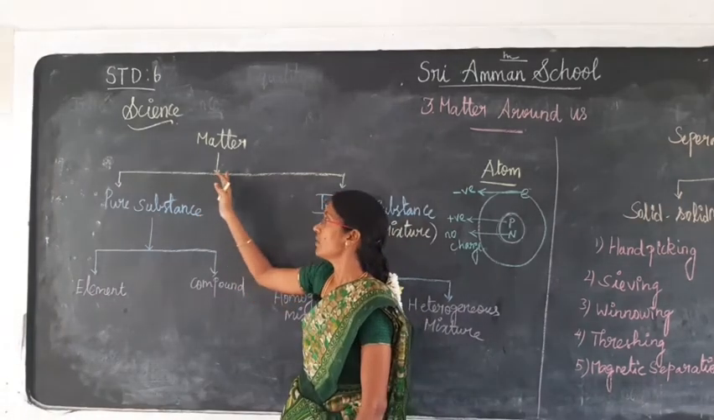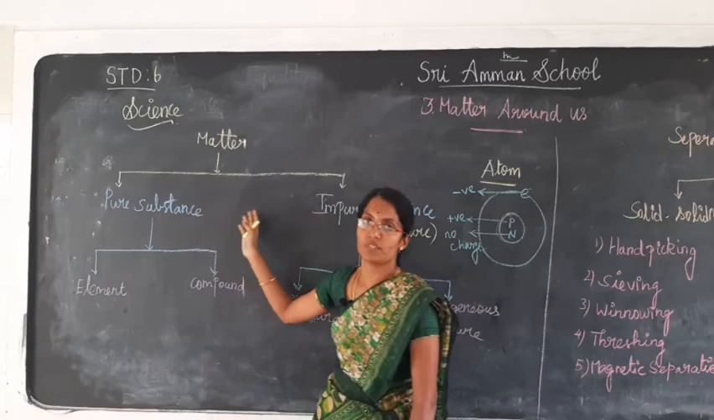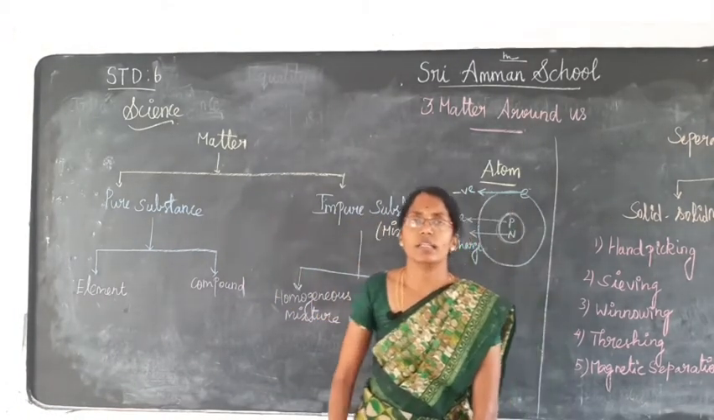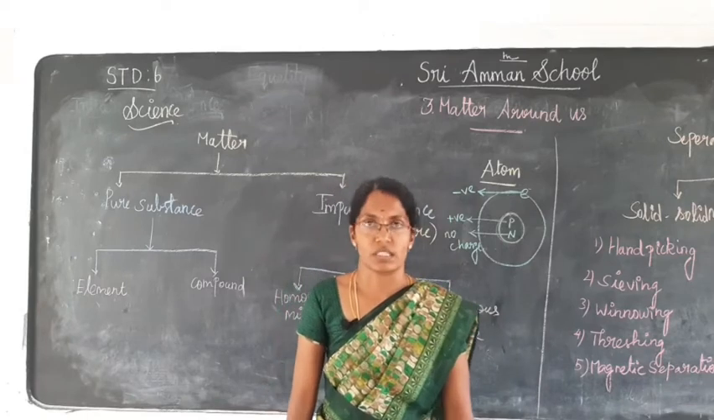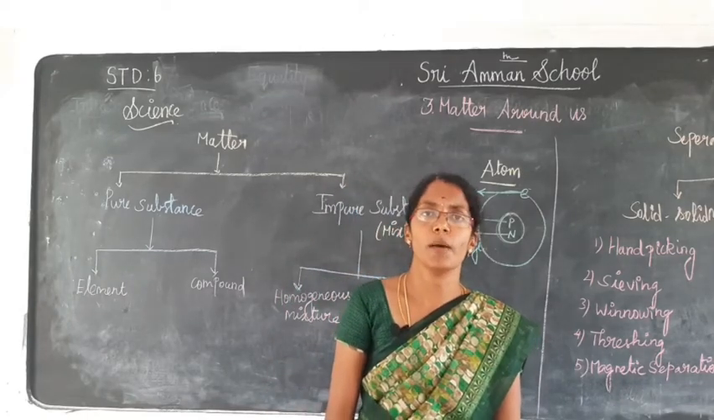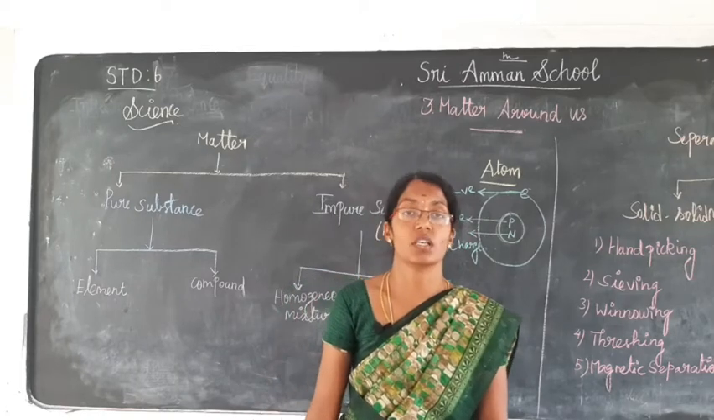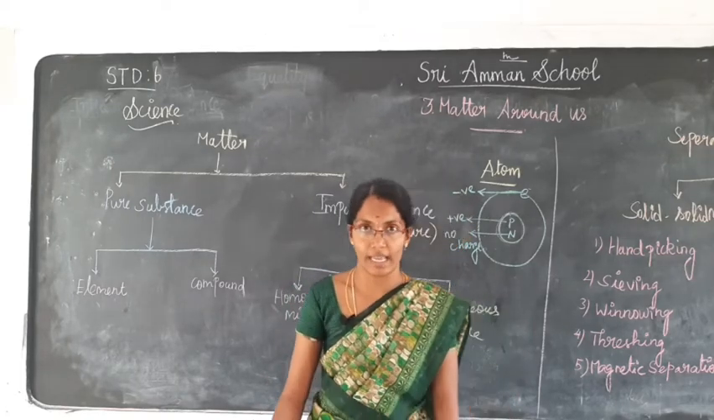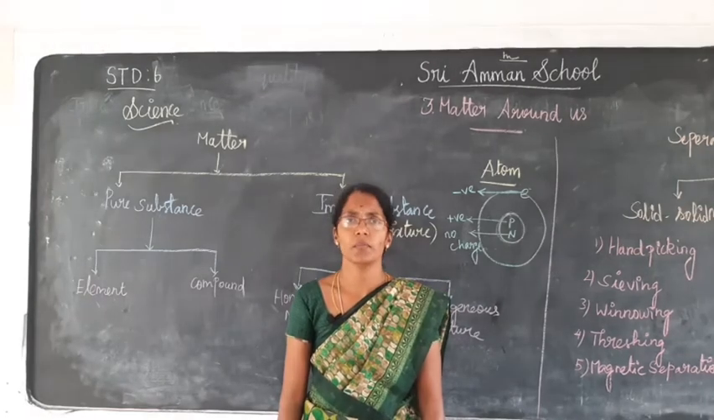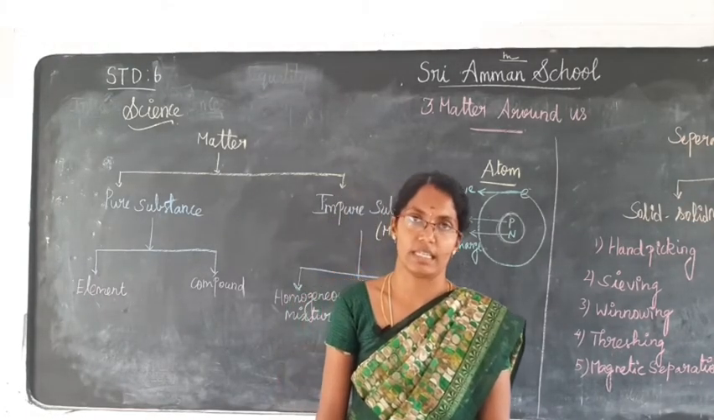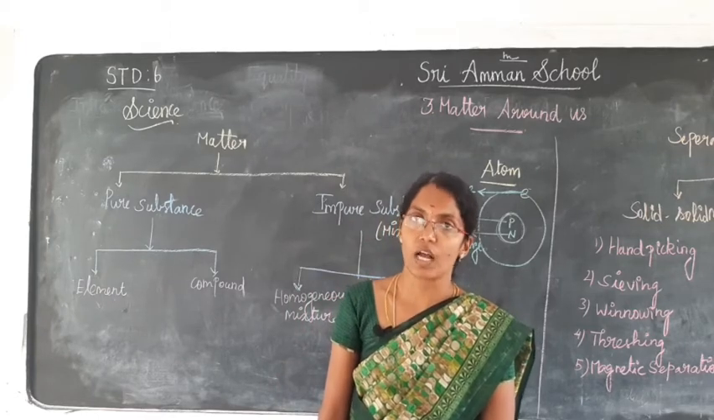Matter is of two forms: one is pure substance, another is impure substance. In our atmosphere there are a number of substances. Are all the substances in pure form? No. Most of the substances are in impure form. Consider air. Is air in pure form? No. Why? Because air is a mixture of gases.